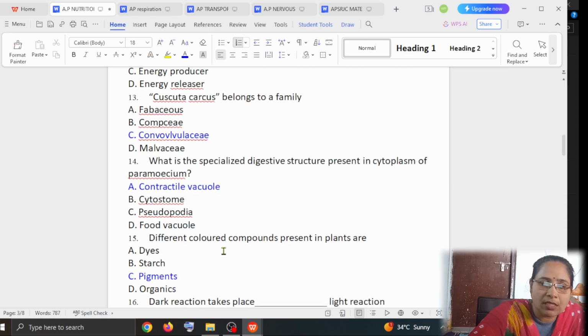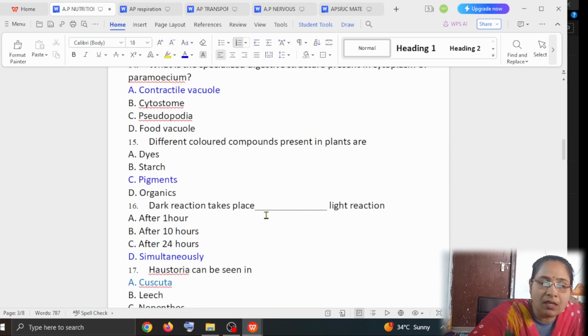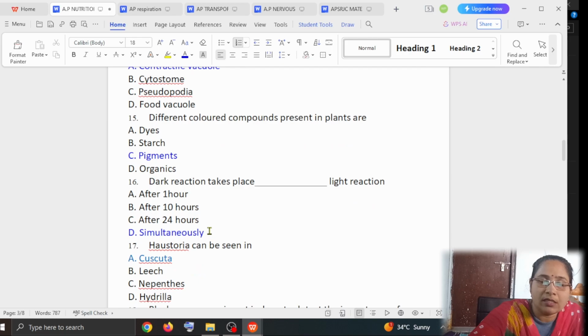So the next question is, the different colored compounds present in the plants are, what are those colored compounds? Option A dyes, option B starch, option C pigments, option D organics. The answer is pigments. The dark reaction takes place dash light reaction. Here it is asking about the time duration. Option A is after 1 hour. Option B is after 10 hours. Option C is after 24 hours. Option D is simultaneously. Always the dark reaction takes place simultaneously with the light reaction.